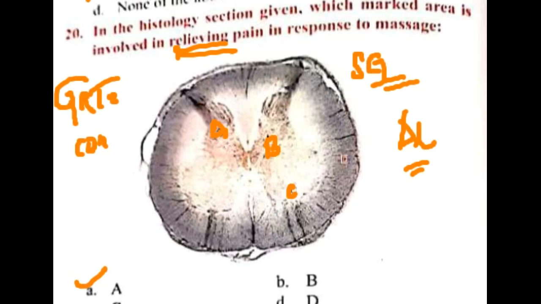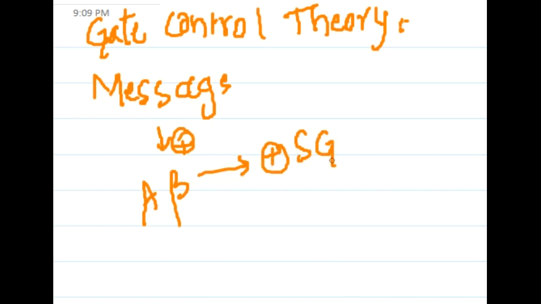So what actually happens in the gate control theory of pain? First, there is an A beta fiber. When you massage, you apply pressure, and massaging stimulates the A beta fibers, which activate the substantia gelatinosa in the dorsal part of the spinal cord.